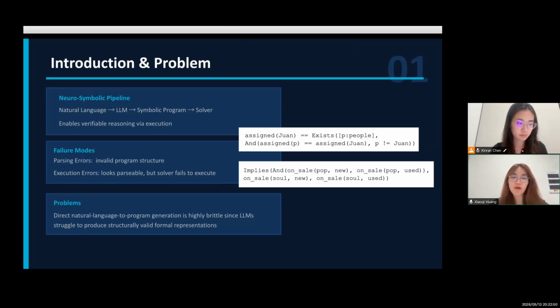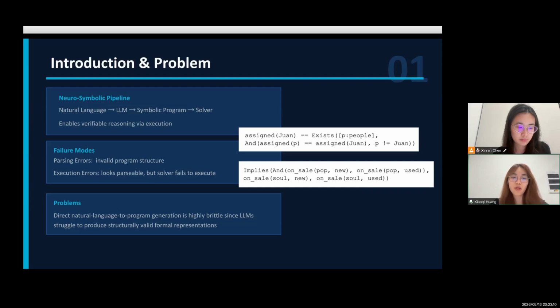Second, execution errors, where the solver fails due to an ill-formed constraint. The program is syntactically close enough to be parsed, but it fails during execution. The implies is given 3 arguments instead of 2, which is not a valid executable solver expression.